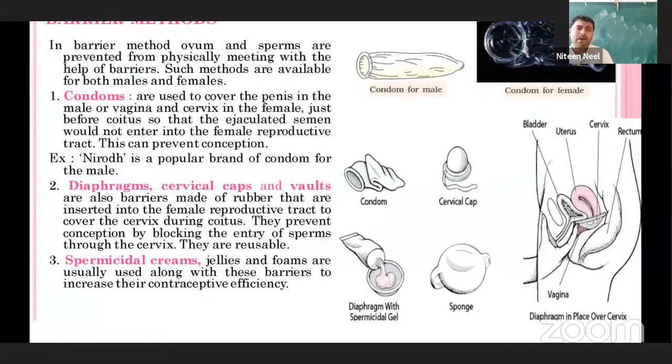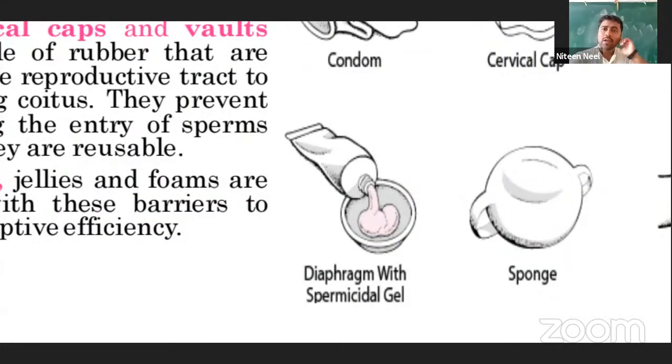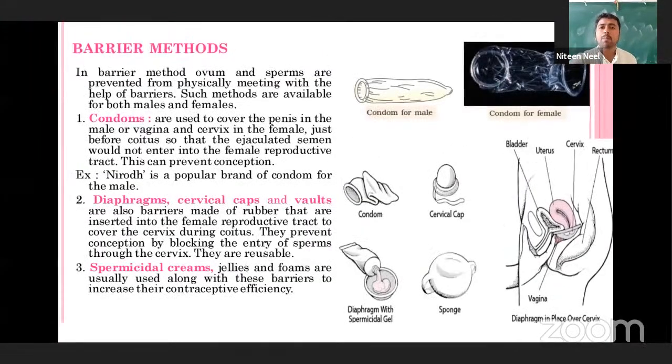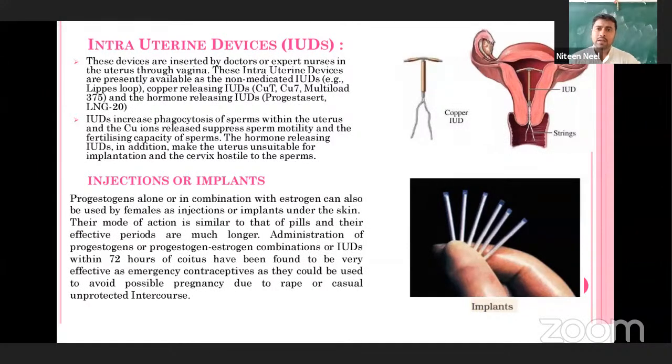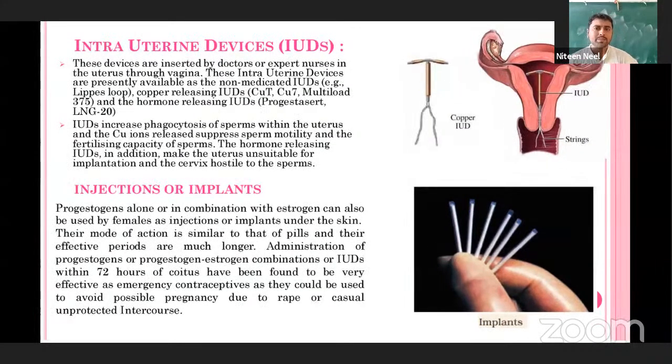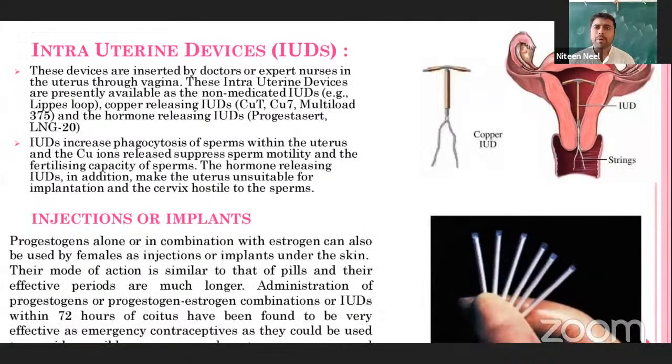One more is about intrauterine devices that are commonly called IUDs. One common example is the copper IUD, that we commonly call a copper T, CuT, Cu7, LNG20. Like that, different kinds of devices have been made, and commonly these devices are inserted by the doctors or expert nurses in the hospitals. They are inserted inside the uterus through the vaginal opening, right?